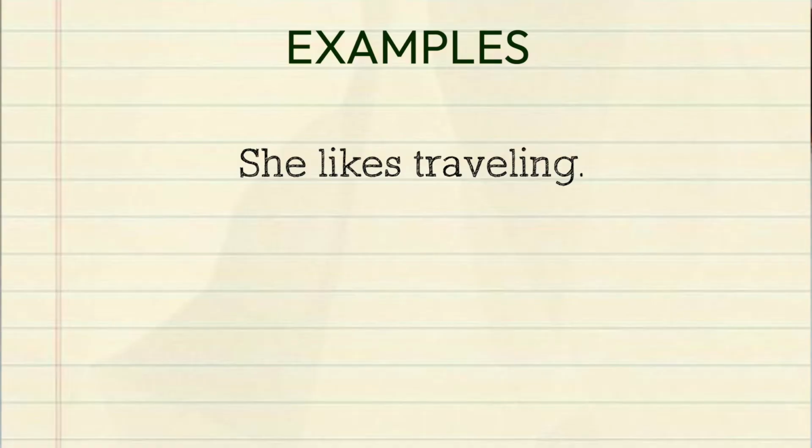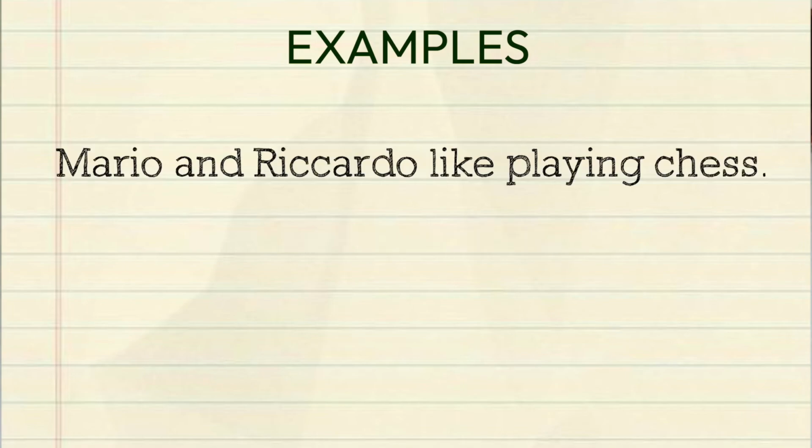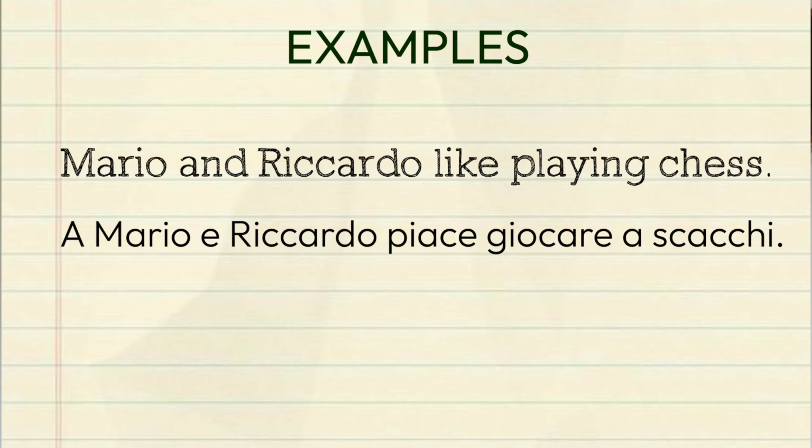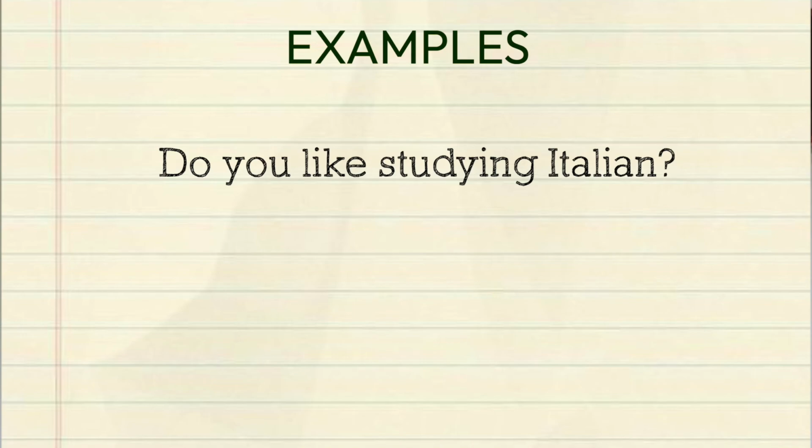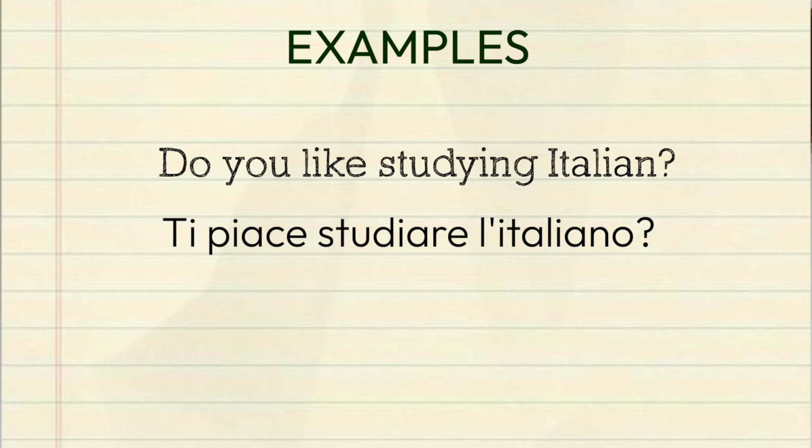Last thing, if you just want to say that you like an activity, so you're basically using a verb after piacere, well, piacere is simply followed by the infinitive form. She likes traveling. Le piace viaggiare. Mario and Riccardo like playing chess. A Mario e Riccardo piace giocare a scacchi. Do you like studying the Italian language? Ti piace studiare la lingua italiana? Do you like studying Italian? Ti piace studiare l'italiano? Let me know in the comments below.